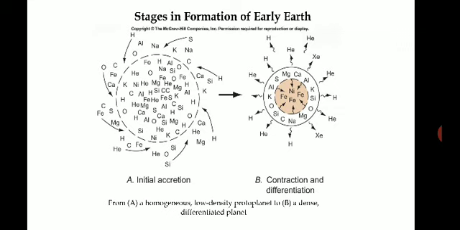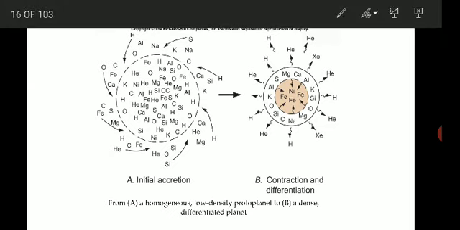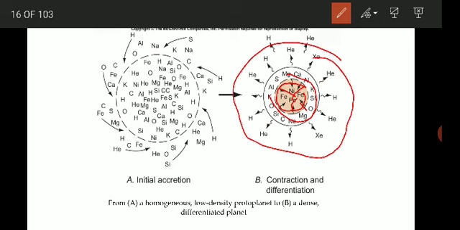As a result, because of the contraction and differentiation, the heavier metals like iron and nickel started concentrating towards the center, and the lighter minerals like calcium, magnesium, silica and oxygen started accumulating. Finally, in the atmosphere, gases like helium and hydrogen started concentrating.